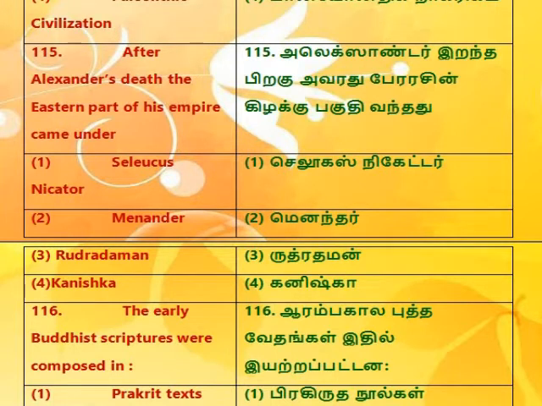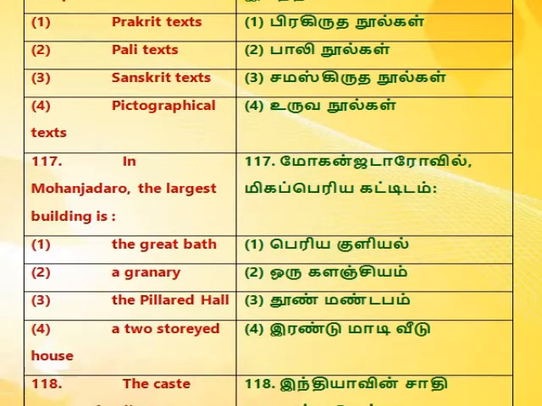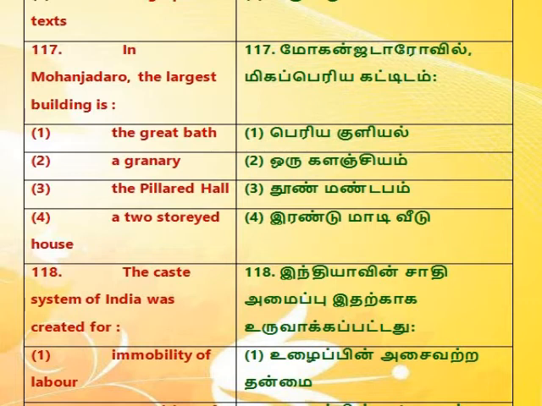Menander, 3. Rudradaman, 4. Kanishka. 116. The early Buddhist scriptures were composed in 1. Prakrit texts, 2. Pali texts, 3. Sanskrit texts, 4. Pictographical texts. 117. In Mohenjo-daro, the largest building is 1.